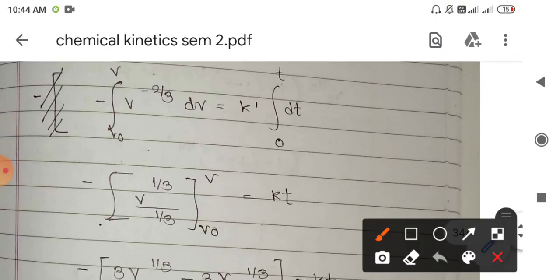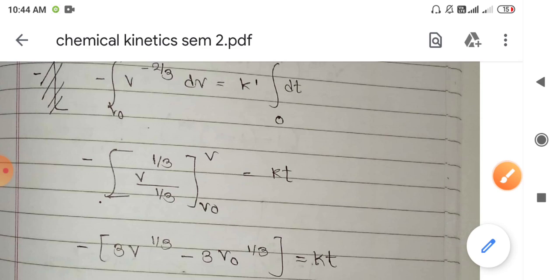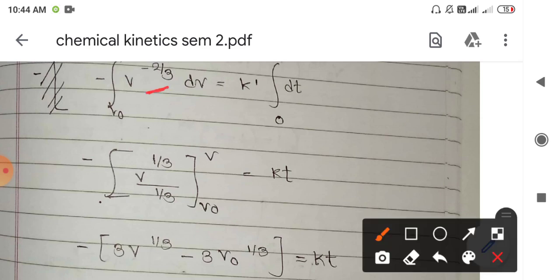Here again we will use the formula for x raised to n, where the n value is minus 2 by 3. So integration of x raised to minus 2 by 3 gives x raised to 1 by 3 upon 1 by 3.